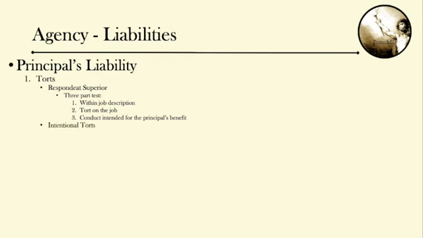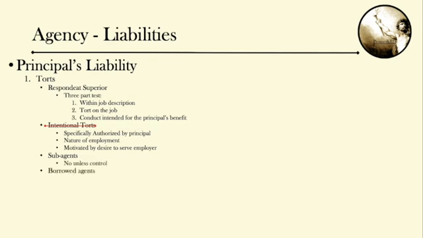Regarding intentional torts, generally there is no principal liability unless the acts are specifically authorized by the principal, they are in the nature of employment, or they were motivated by the desire to serve the employer. Regarding sub-agents and borrowed agents, there's generally no liability unless there is control by the principal. So if the principal retains control of sub-agents and borrowed agents, then there is liability for the agent's actions.